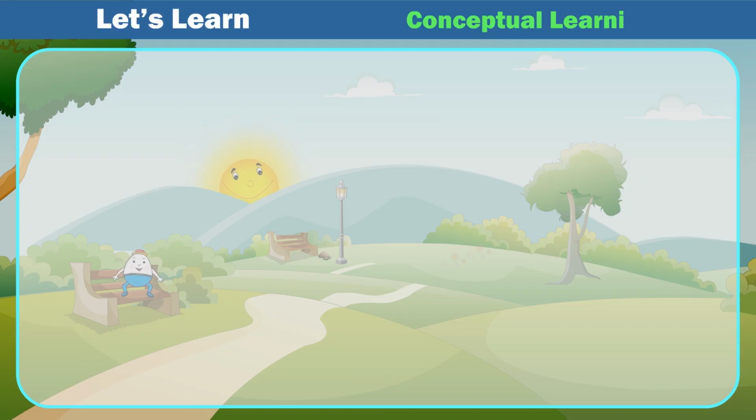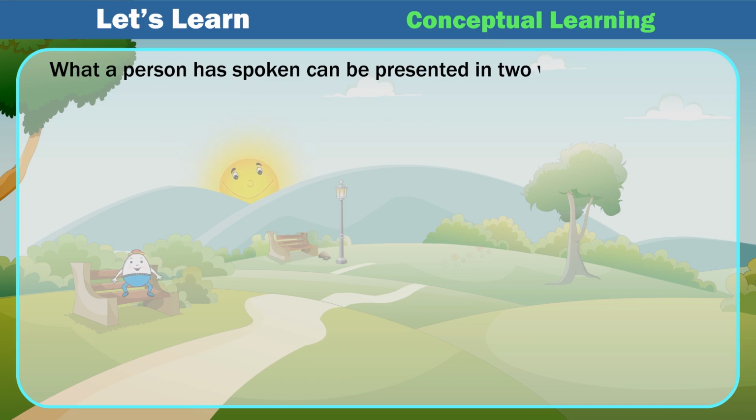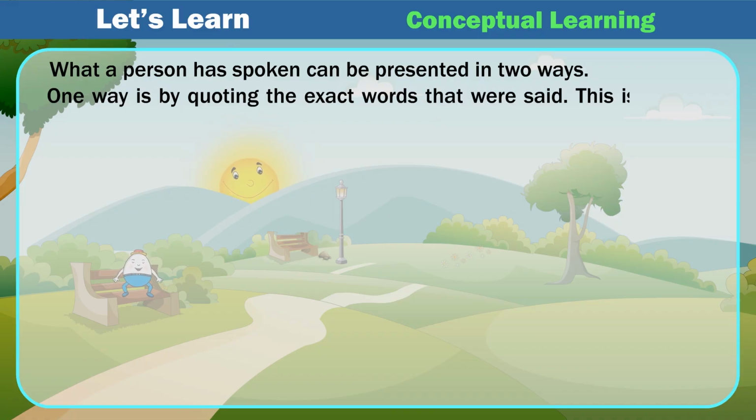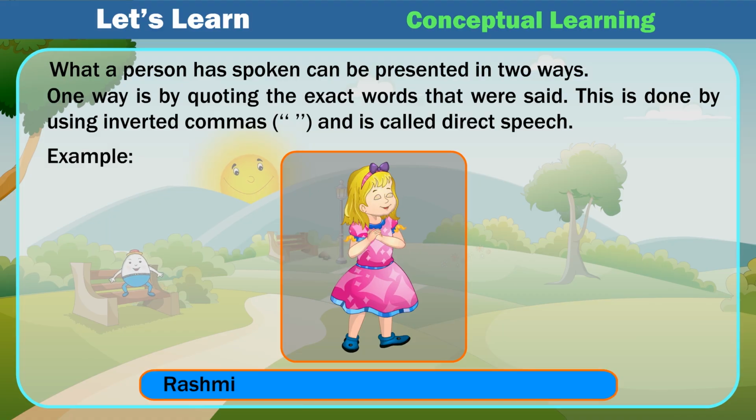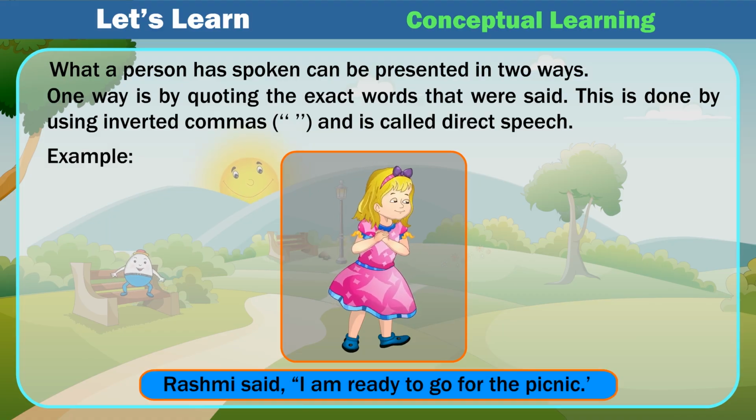Let's learn conceptual learning. What a person has spoken can be presented in two ways. One way is by quoting the exact words that were said. This is done by using inverted commas and is called direct speech. Example: Rashmi said, "I am ready to go for the picnic."